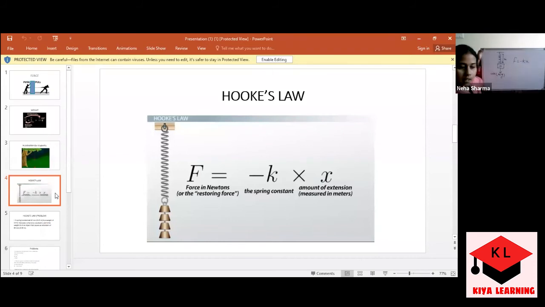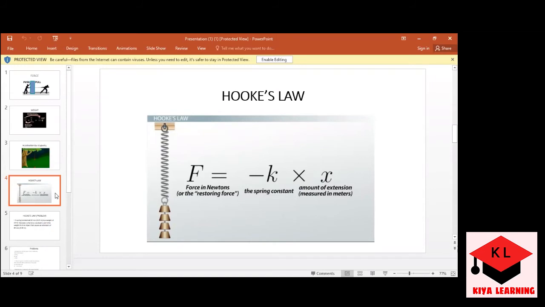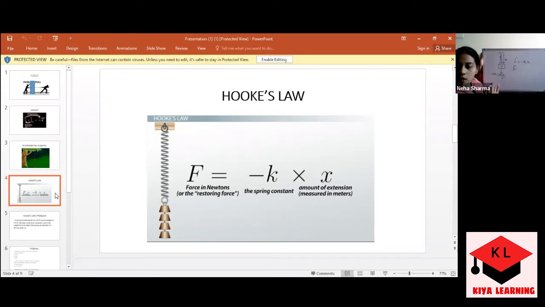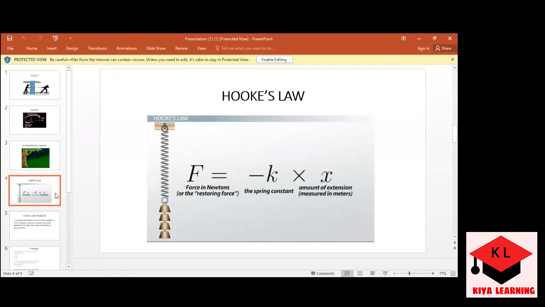Now basically, from where is this formula coming? According to Hooke's law, the restoring force or weight is directly proportional to extension.